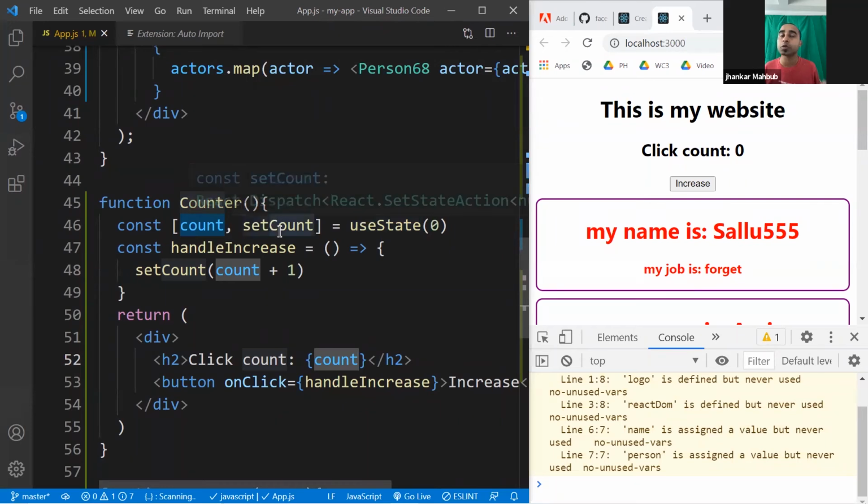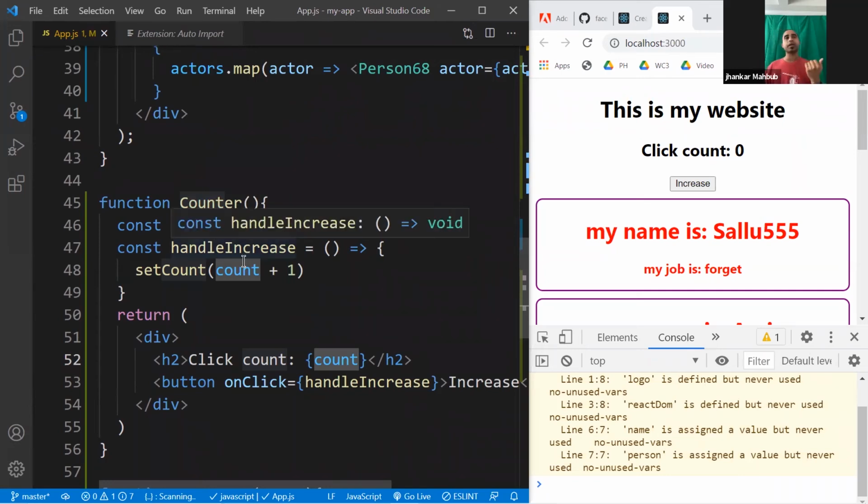It gives you two things inside an array. One is the state that would be changing once you click or do something with it. Another is a function to update or change the state. So our state is the count, that means what we are looking into, and it is 0. And setCount is this one.